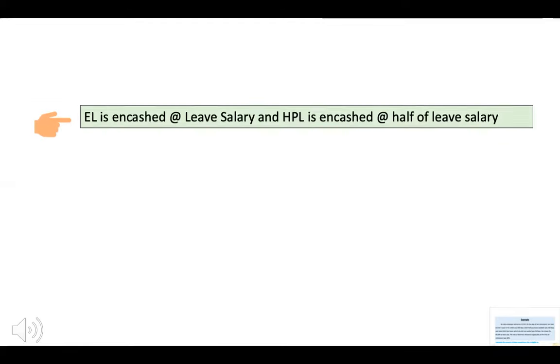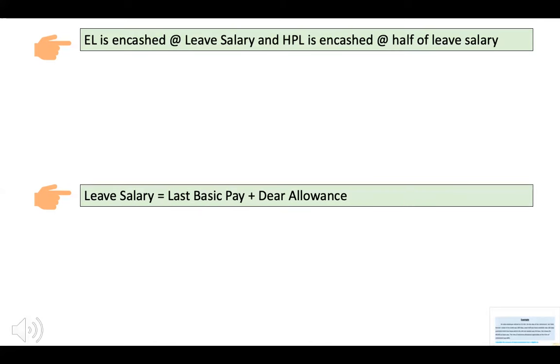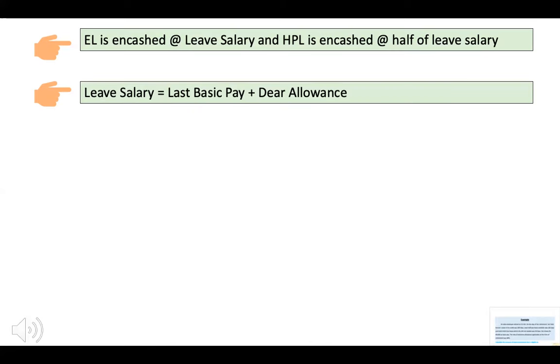Now, let us understand how leave encashment at the time of retirement is calculated. So far, we have understood that earned leave is encashed at the rate of leave salary and half-pay leave is encashed at the rate of half of leave salary. Here, the leave salary is equal to last basic pay and dearness allowance over this.